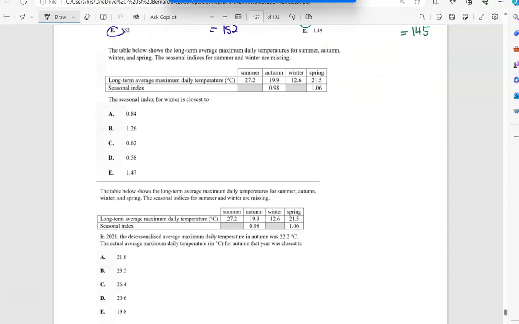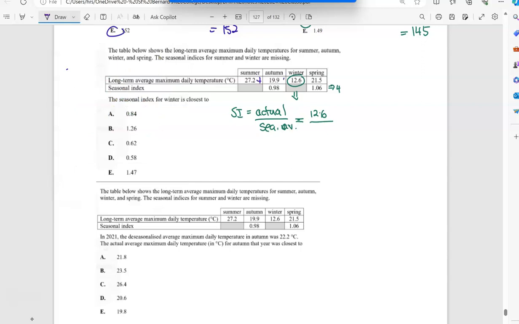The table below shows the long-term average of daily temperatures. The seasonal index for winter is closest to. Once again, we know they should add up to 4, but when I have 2 missing, I can't just simply do that. So I have to go, all right, the seasonal index is the actual over the seasonal average. For winter, I can see the actual is 12.6, but I need the seasonal average. So I'm going to have to work that out.